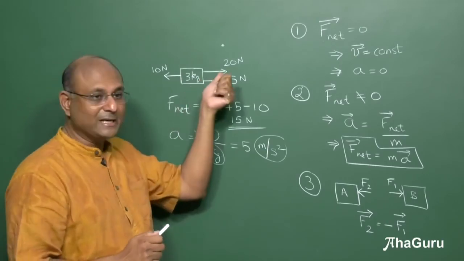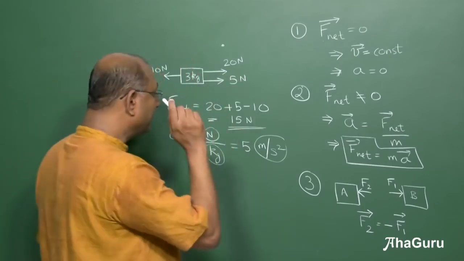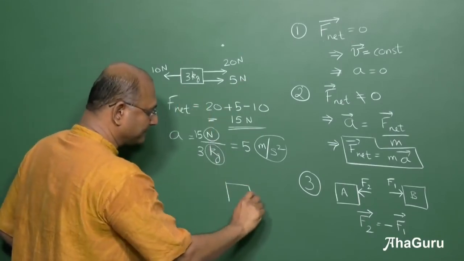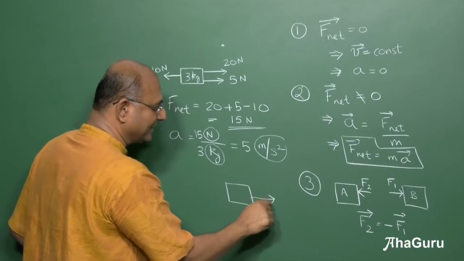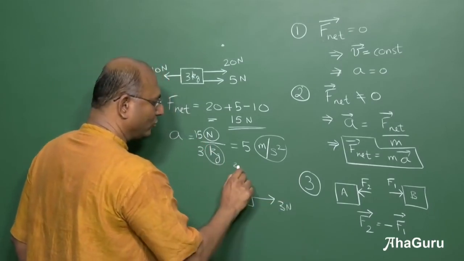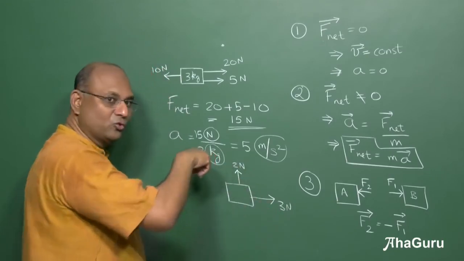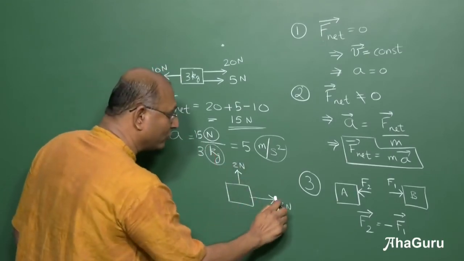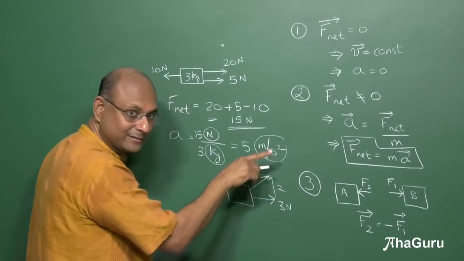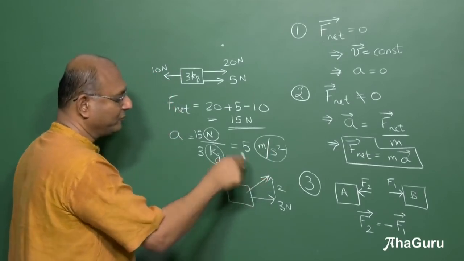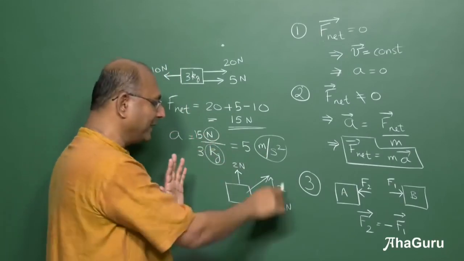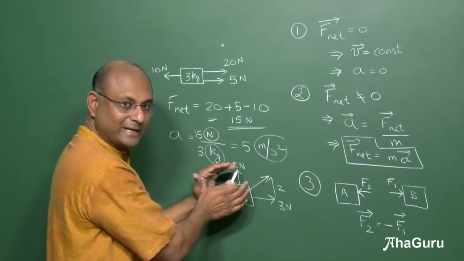Okay. So I hope this is clear how to find net force. Remember, this is all nice because it's all in one dimension. If I had one force like this and a second force like that, let us say 3 newtons, 2 newtons, it is not 3 plus 2, it is not 3 minus 2. You have to do vector addition. You have to say 3, 2, net force is in that direction. So we will use Pythagoras theorem to figure out what the net force is and what the direction is. We will come to that later when we worry about two-dimensional cases. So I hope that is clear.